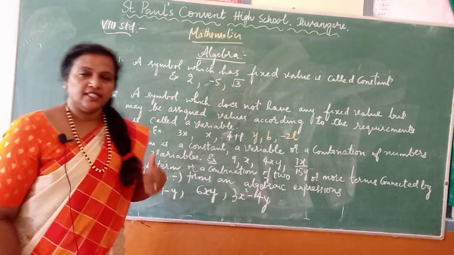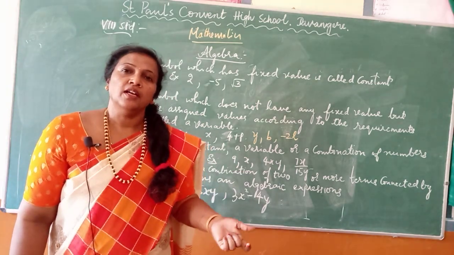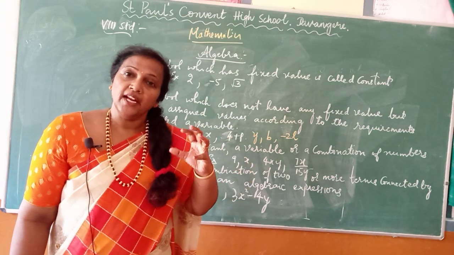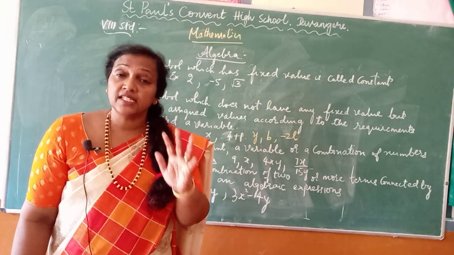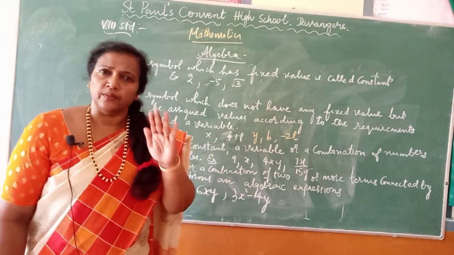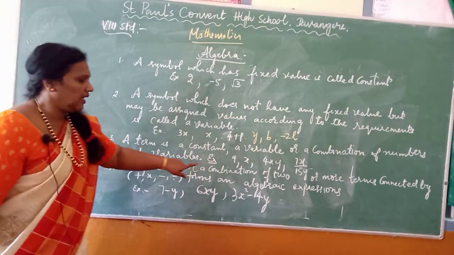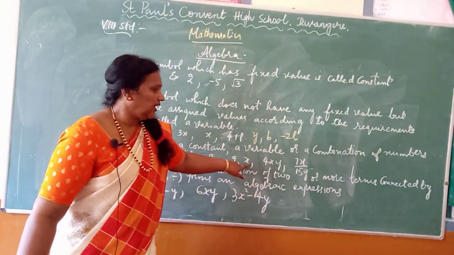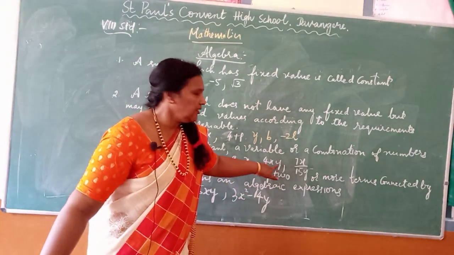Then constants or variables, or a combination of these two, are called terms. What is a term? A term is a constant, a variable, or a combination of numbers and variables.